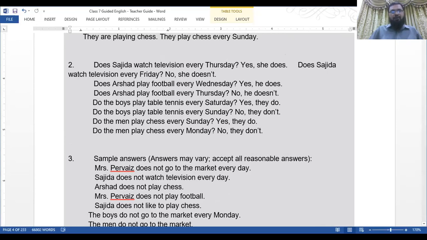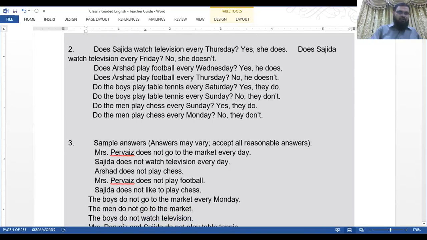Does Arshad play football every Wednesday? Yes, he does. Does Arshad play football every Thursday? No, he doesn't. Do the boys play table tennis every Saturday? Yes, they do. Do the boys play table tennis every Sunday? No, they don't. Do the men play chess every Sunday? Yes, they do. Do the men play chess every Monday? No, they don't. So this was exercise 2. Now let's go to exercise 4.